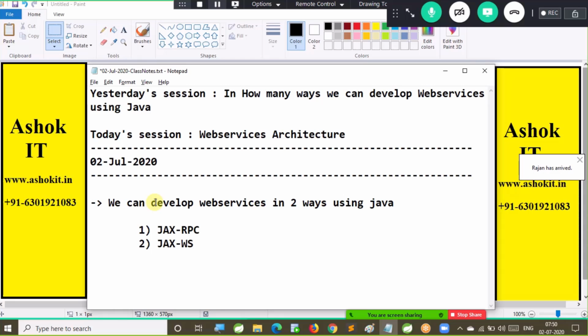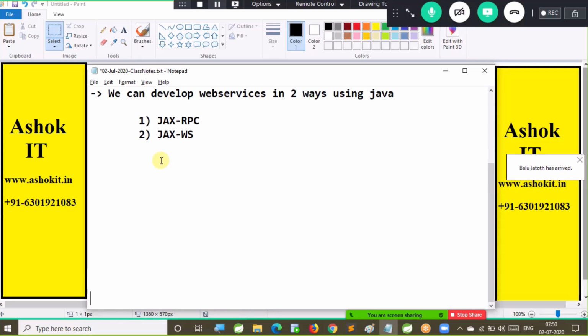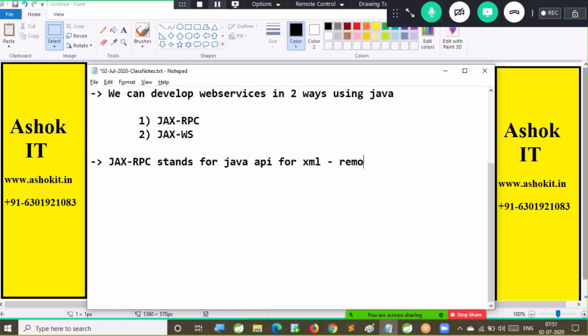JAX RPC API is available to develop a web service, which is provided by Sun Microsystem. The second one, JAX WS API, is also provided by Sun Microsystem. So in total there are two ways available to develop web services using the Java programming language. JAX RPC stands for Java API for XML Remote Procedural Call.